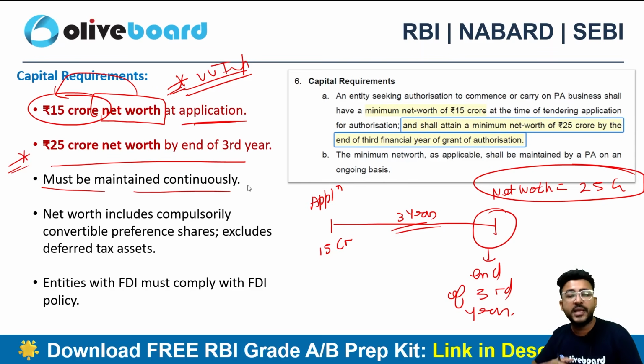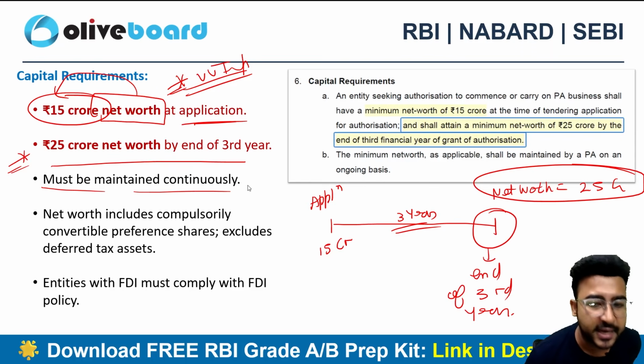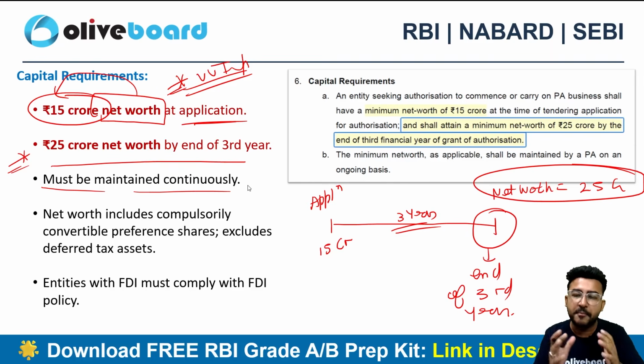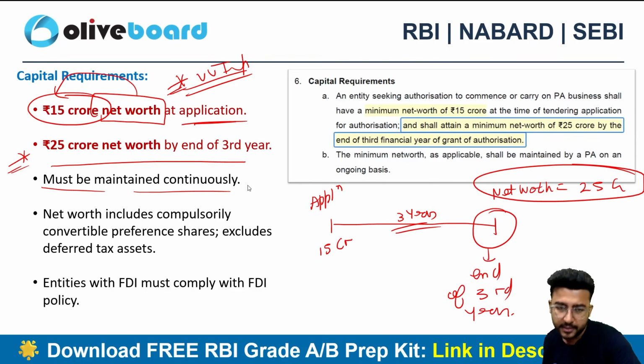Now, net worth will also include compulsorily convertible preference shares. What are compulsorily convertible preference shares? Those preference shares that will be compulsorily converted into equity, right? So obviously, if it's a part of equity, then it will be a part of net worth. They are prospective equity shares only. No doubt there is a compulsion that we need to convert them into equity, so they are as good as prospective equity. That's why we take them in the calculation of net worth.